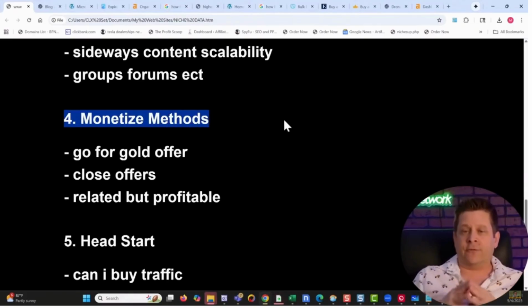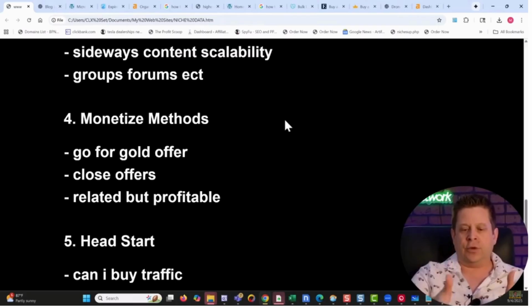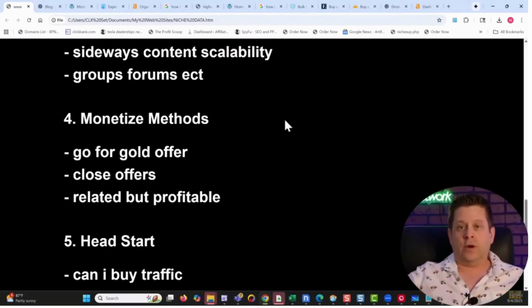And that brings us to number 4, which is the monetization methods. What you're gonna find when you go to monetize is there's one thing that usually peaks the entire site. For example, if there's a fishing drone that costs $100 and it pays me $80 to sell it, that's gonna be the gold offer. That's gonna be the one that makes me the most money, hands down. And there's always one major offer that's gonna make the most on one site, whether the blog site gets paid on hosting or courses, whether it's the drone fishing one getting paid on drones or fishing poles or whatever it is, there's gonna be that one offer.